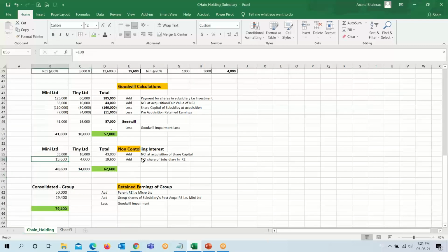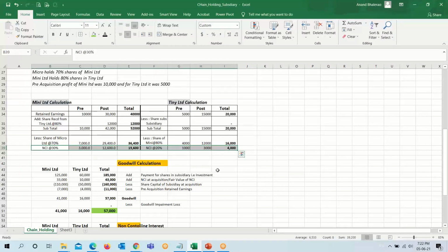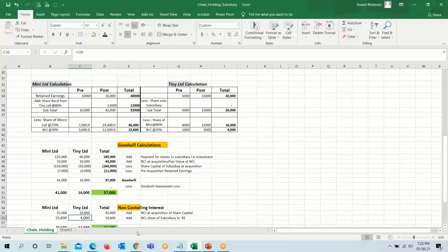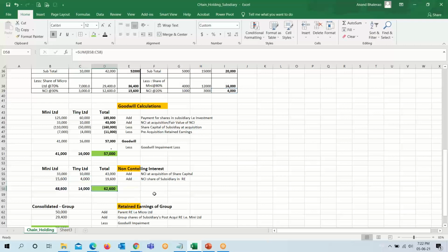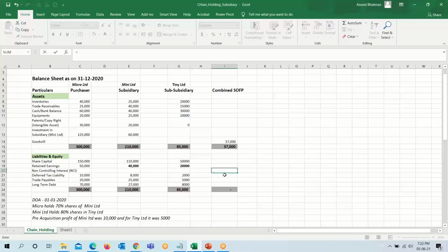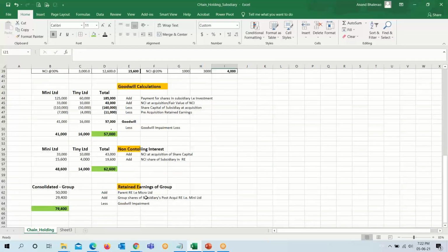And non-controlling interest share of subsidiary in retained earning. This figure comes from this. These are the non-controlling calculations for both Mini and Tiny Limited. So for Mini Limited, it becomes 15,600, and for Tiny Limited, it becomes 4,000. So by adding these two figures, our figure comes to 62,600. So the non-controlling interest will be 62,600.